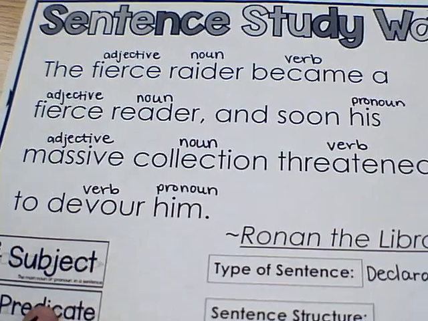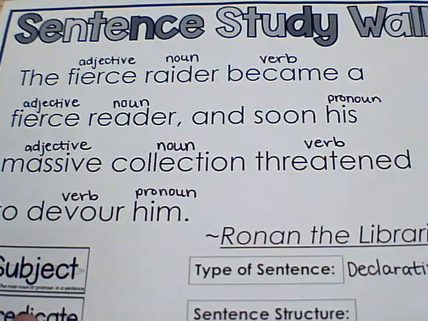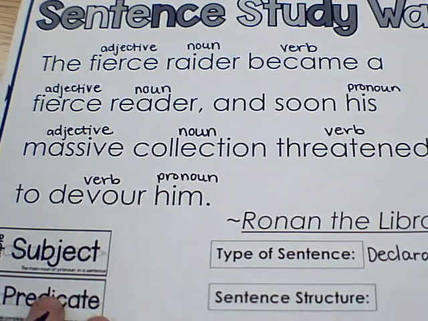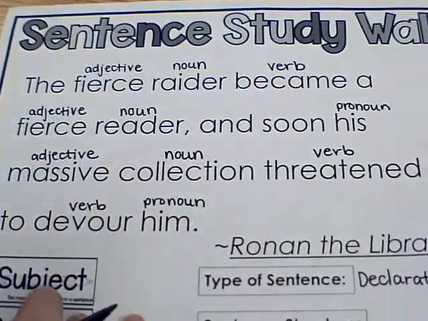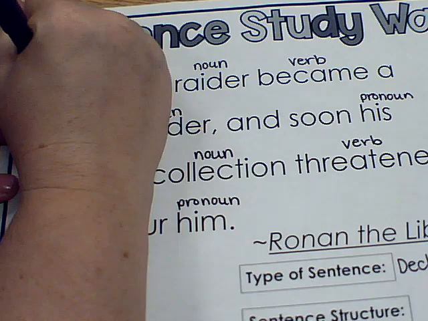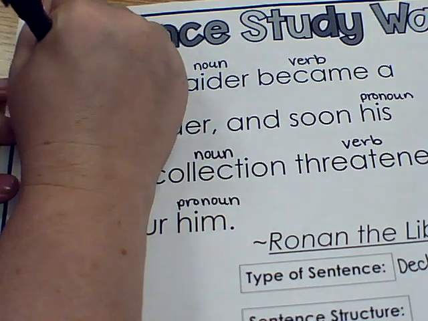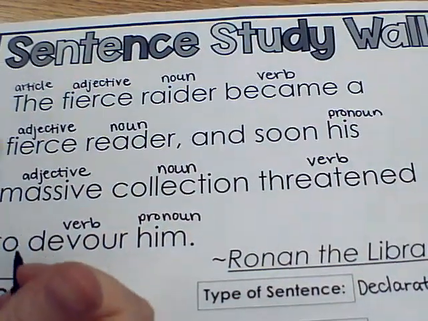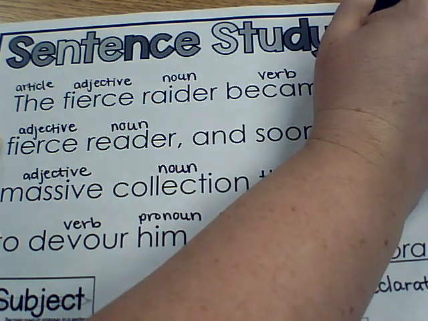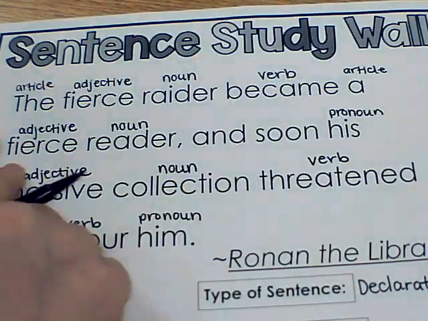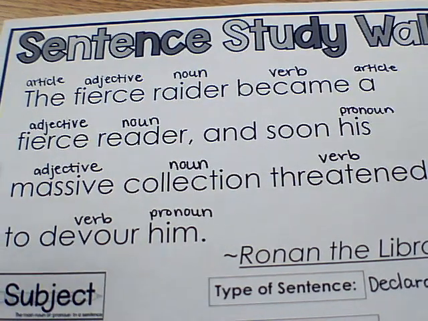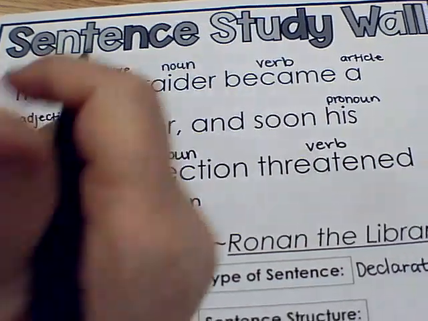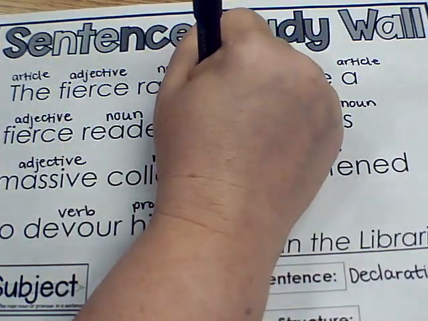Alright, so the words we have left are the, a, and, soon, and to. The and a, those are both articles. So we have an article, and we have an article. Fierce reader, and. Okay, and. And is special because it usually joins things, whether it's part of a list or a sentence. So that is a conjunction.